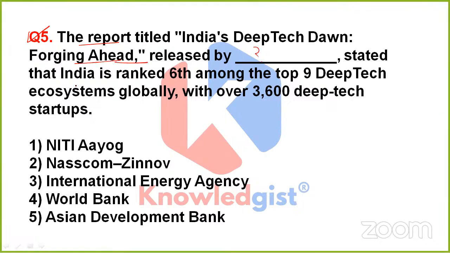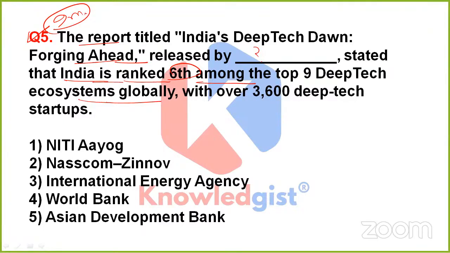Now, coming to the next question, which is asking: the report titled India's Deep Tech Dawn: Forging Ahead, released by Dash, stated that India is ranked sixth among the top 9 deep tech ecosystems globally with over 3,600 deep tech startups. The question is asking, and this is an important question, friends: if we go through the report named India's Deep Tech Dawn: Forging Ahead, it stated that India has ranked sixth among the top 9 deep tech ecosystems globally, right?